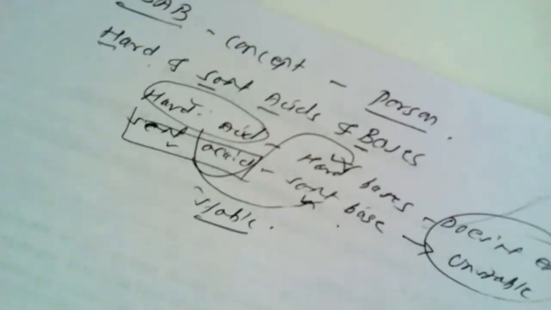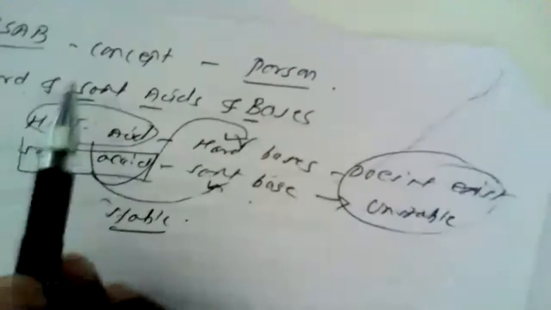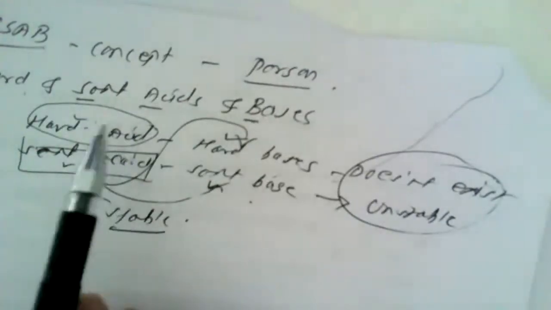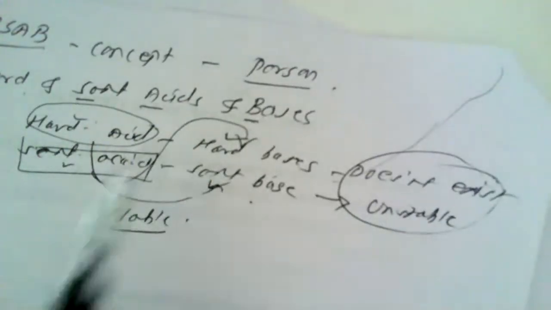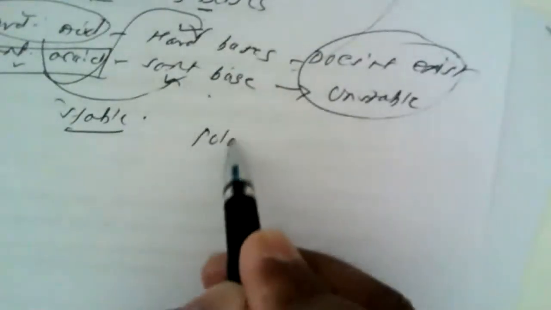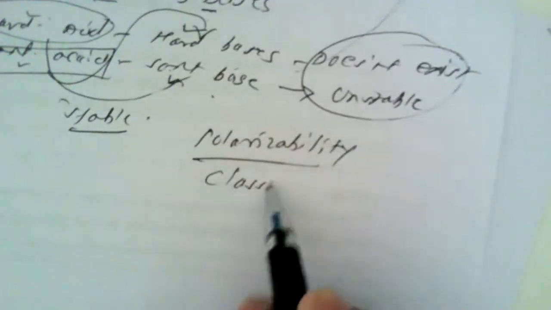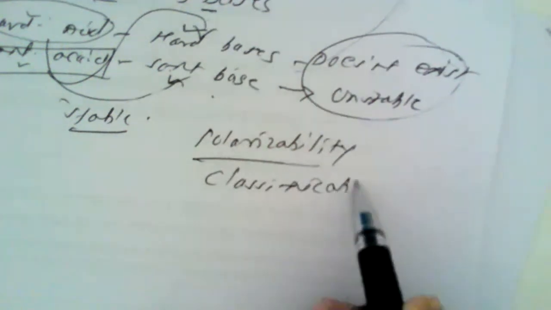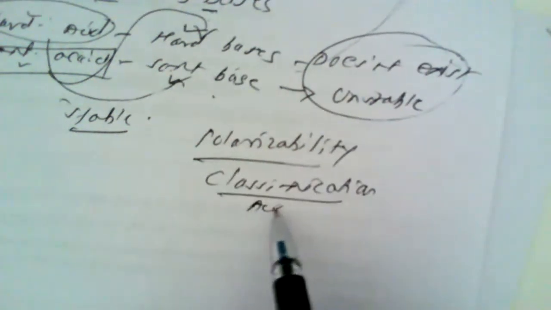And Pearson has also classified all these hard acids and hard bases, soft acids and soft bases, based on the concept of polarizability. He has put forward the concept of polarizability with regard to the classification of all the hard acids and all the hard bases.